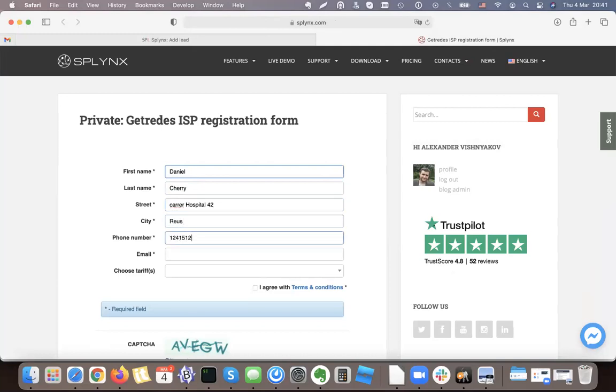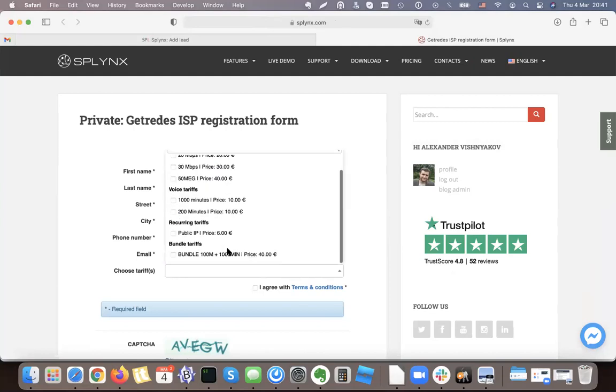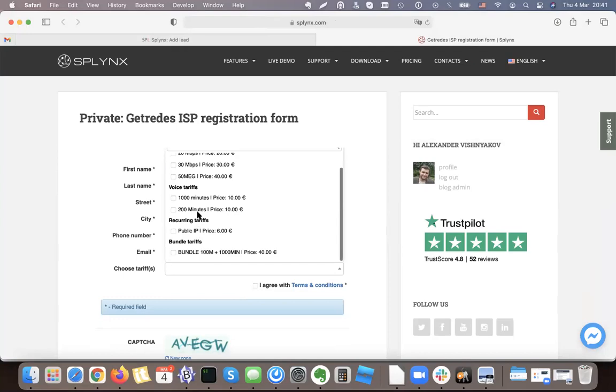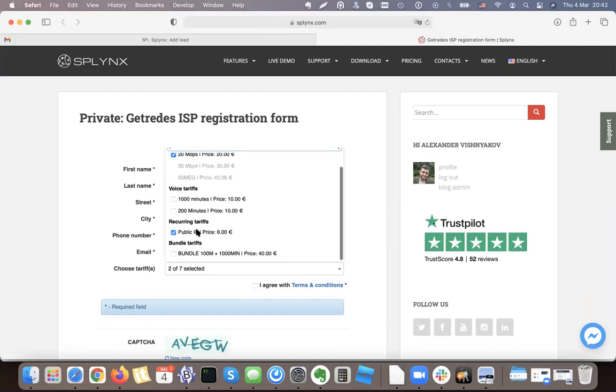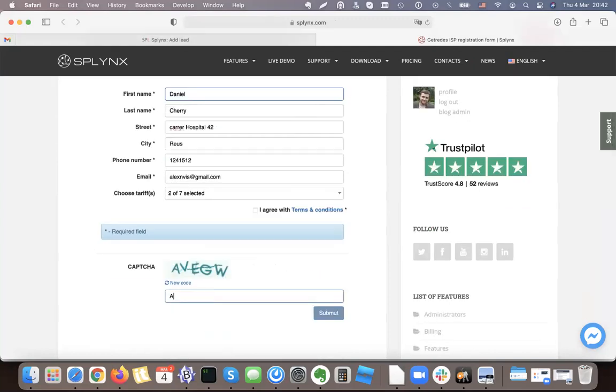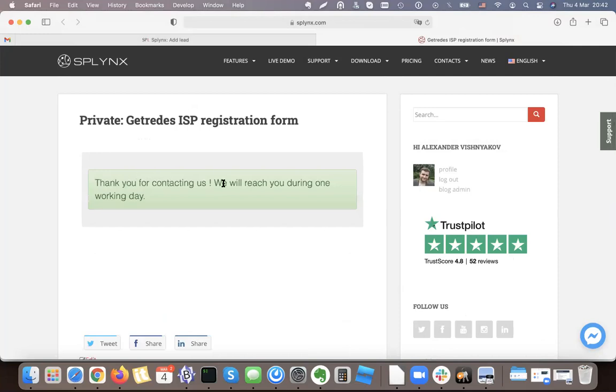City, so he types his number and he types his email and he chooses the tariff plan that you offer him. It can be, for example, 20 meg line and the public IP address. He says, and he agrees and he submits. Thank you for contacting. We'll reach you. All these messages you can configure inside Splynx.